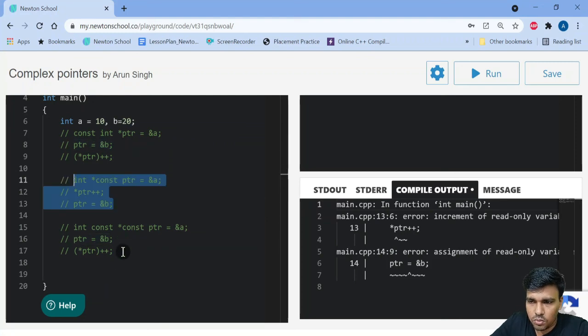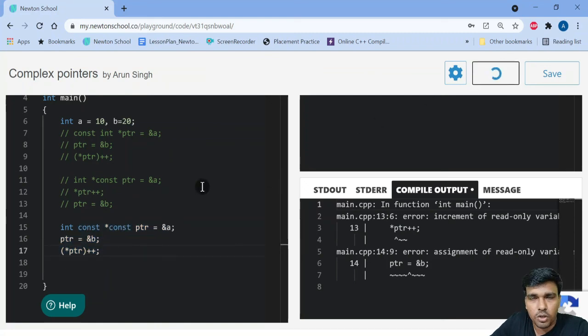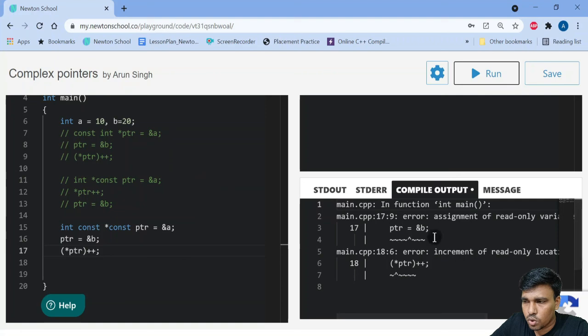Let's see the third example now. What are we doing in this? We are making everything constant here. The pointer is also constant and the value which it points to is also constant. And again, as you can see, neither can I modify the value by dereferencing the pointer, nor can I change the location. So both are not possible. So this is what constant is all about.